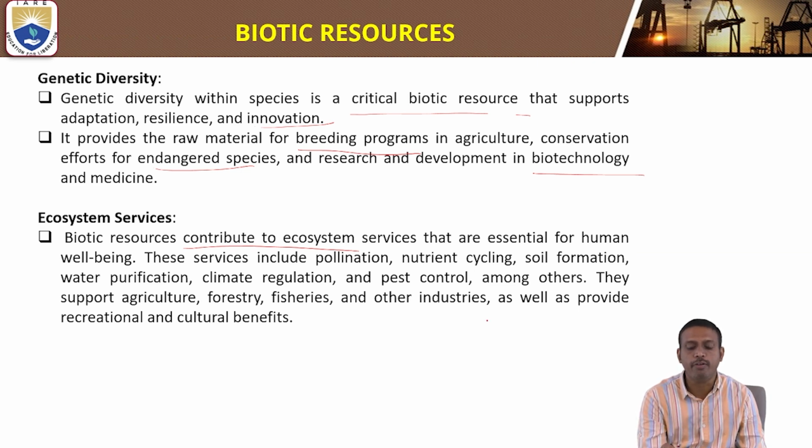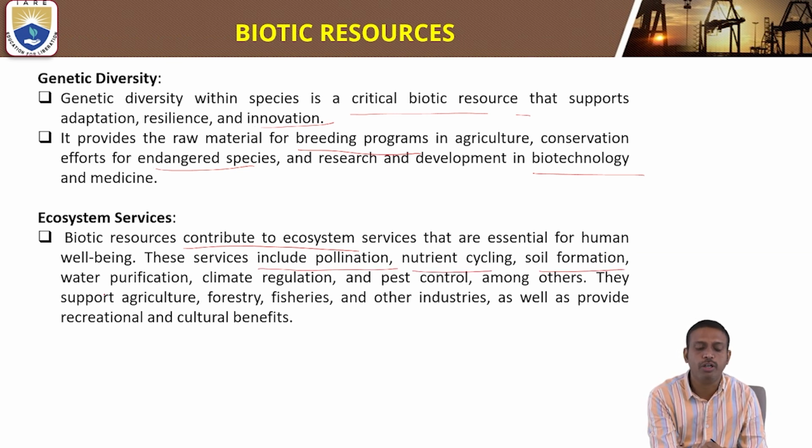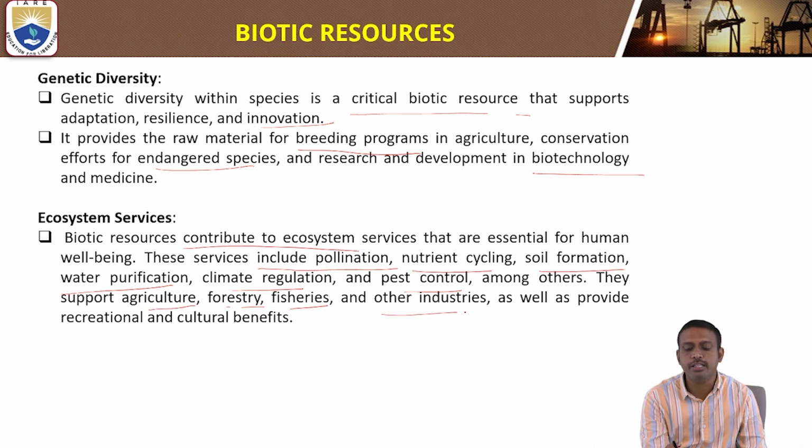These services include pollination, nutrient cycling, soil formation, water purification, climate regulation, and pest control, among others.